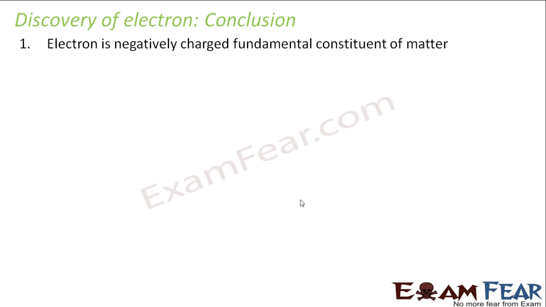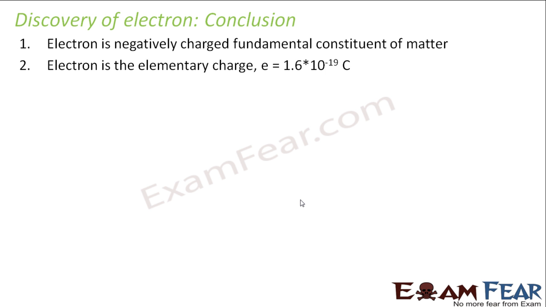It was negatively charged, which was proved from the cathode ray experiment. It is a fundamental constituent of matter. It was also proved by Thomson when he saw that these negatively charged particles were emitted by metals also when they were heated, when they were subjected to ultraviolet rays, and also from the cathode rays.